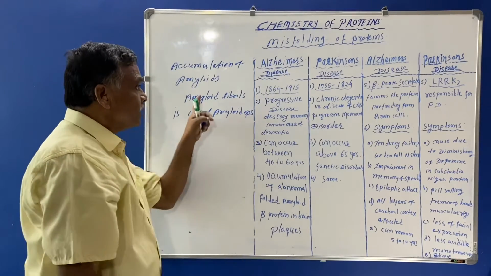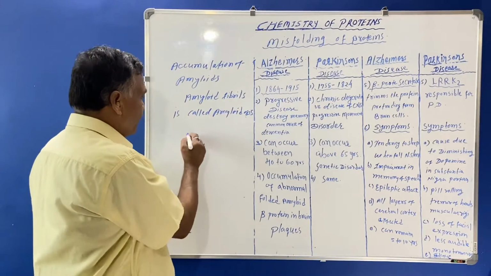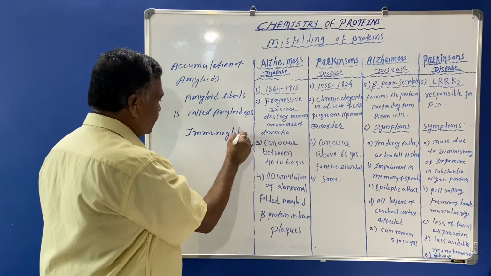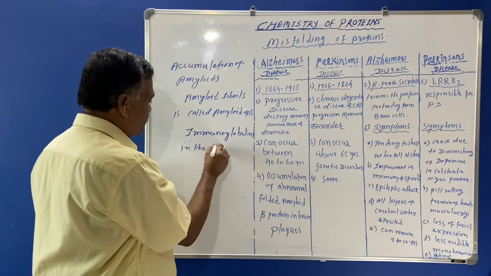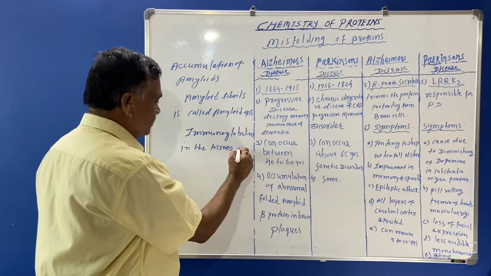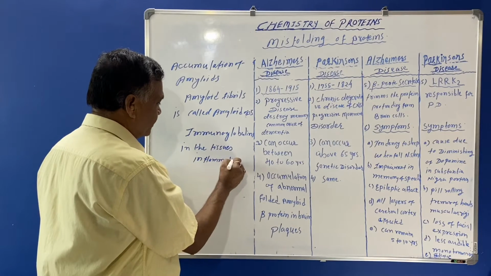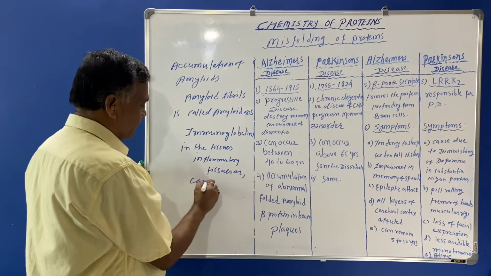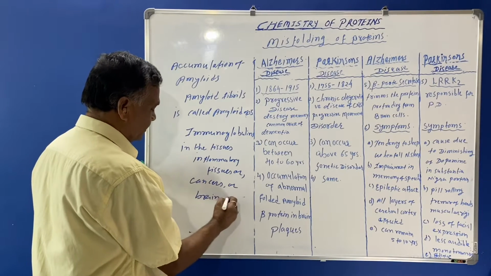So here the accumulation of amyloids or amyloid fibrils from immunoglobulin is seen in the tissues, that is inflammatory tissues, or cancers, or brain cells.